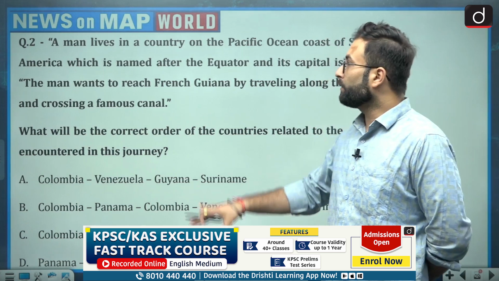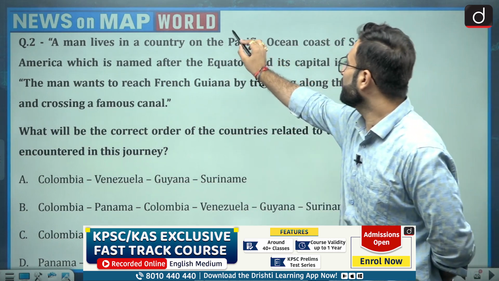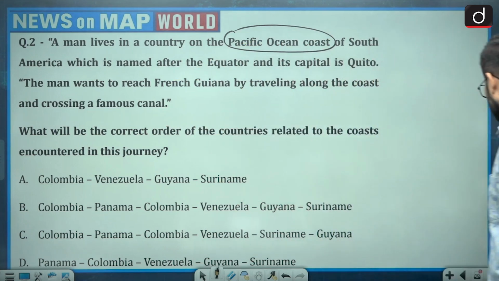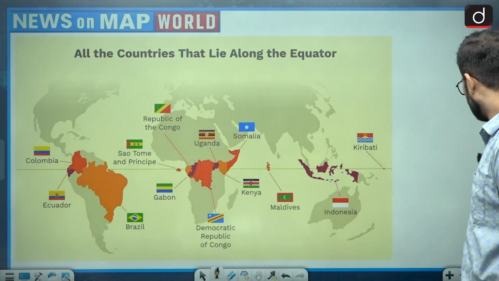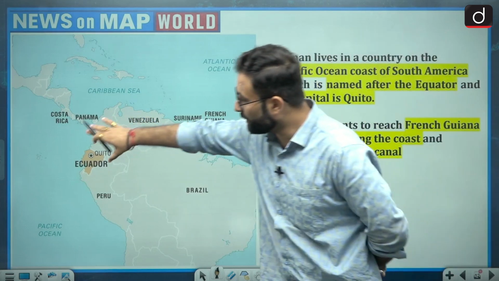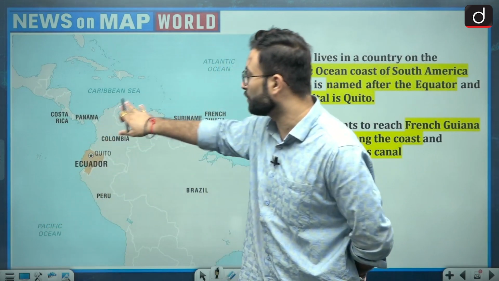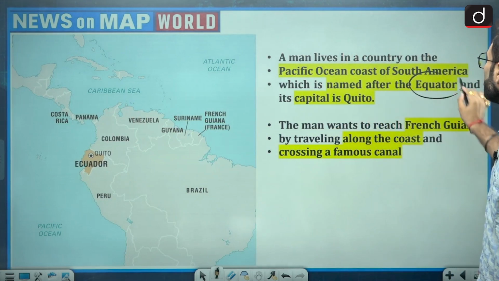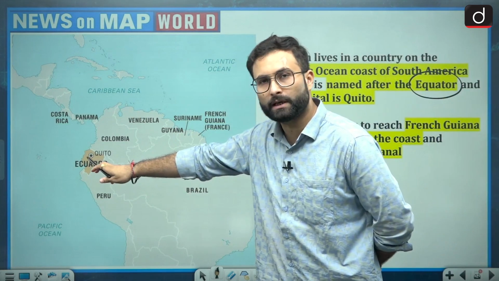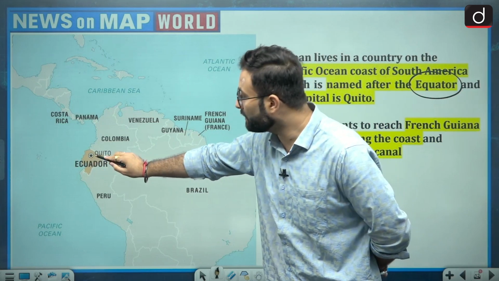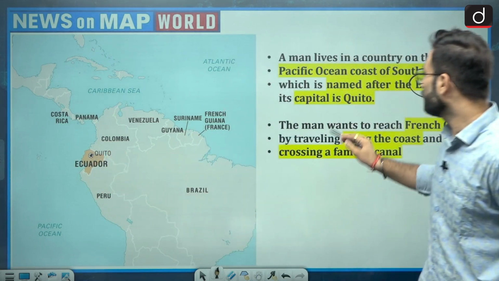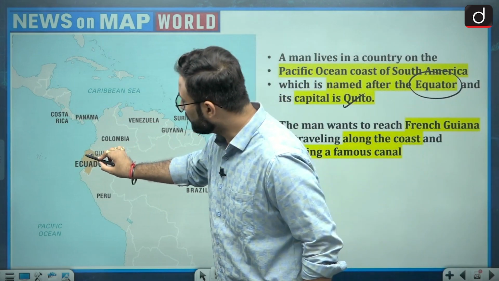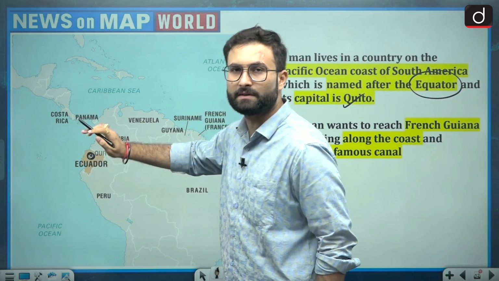Now they are talking about a Pacific Ocean coast. When we talk about the Pacific Ocean coast of South America, here you can see this is South America, this is the Pacific Ocean, and this is your coast. They have said in the second statement that it is named after the equator. So we have Ecuador over here, named after the equator, and the capital is Quito. So they have asked you about Quito as well. This is the country where he is residing, or from where he will be starting.